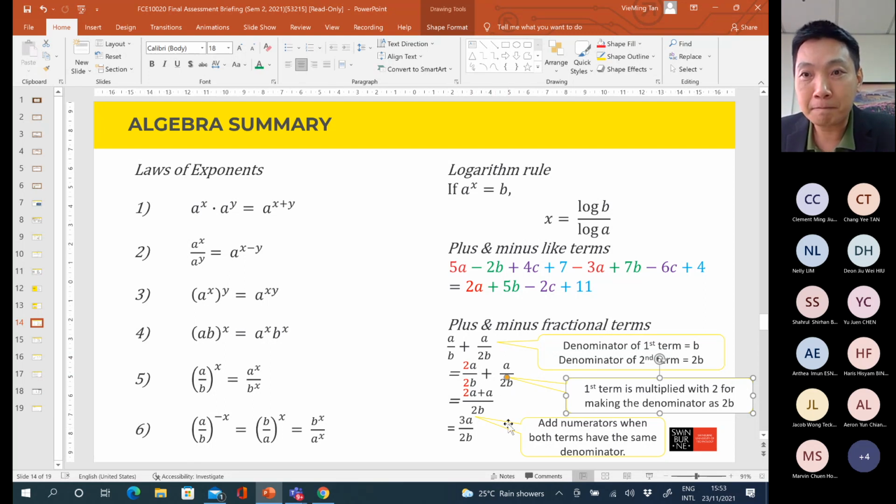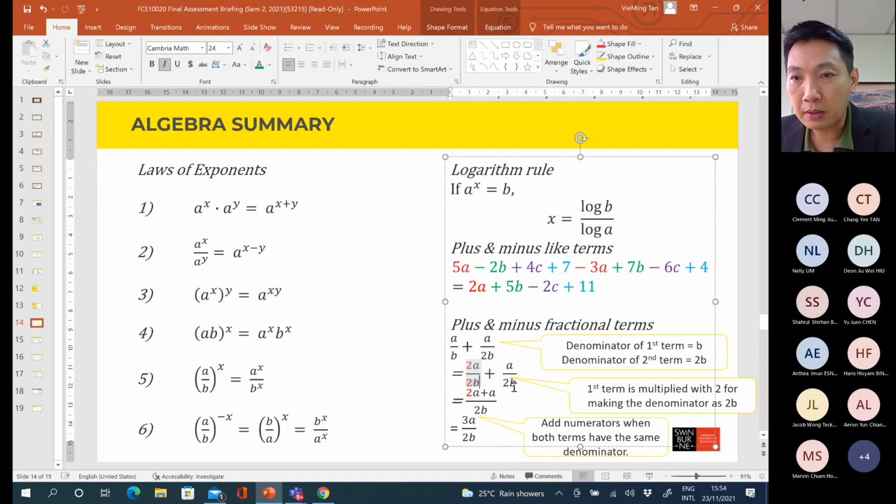So the fastest way is we can just multiply by 2. We can use 2 multiply 2 for the numerator and also the denominator for the first term, in order to make the denominator of the first term equal to 2b. So multiply 2 over 2. For the numerator we multiply 2, denominator also has to multiply 2, right? So we find that the first term now is 2a divided by 2b. First term 2b, second term 2b denominator.